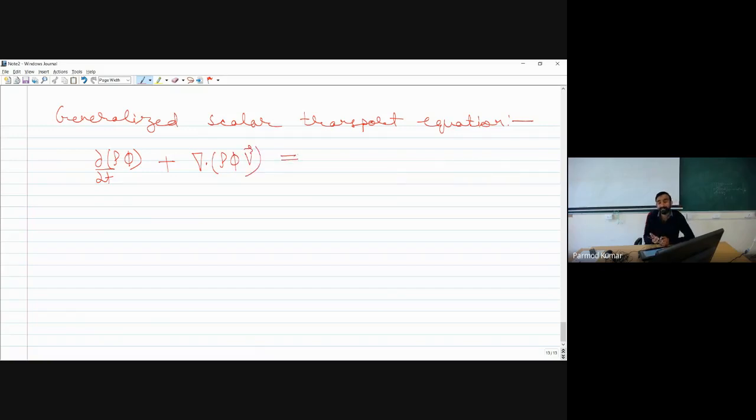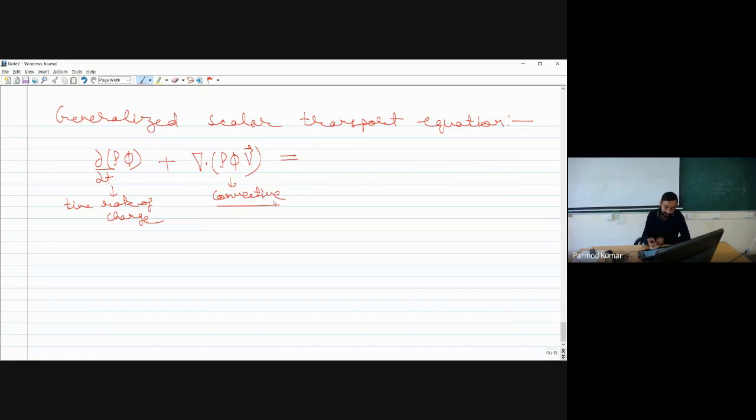This term represents the local derivative, the time rate of change. The convective term represents how, with space, our properties are changing within the control volume.